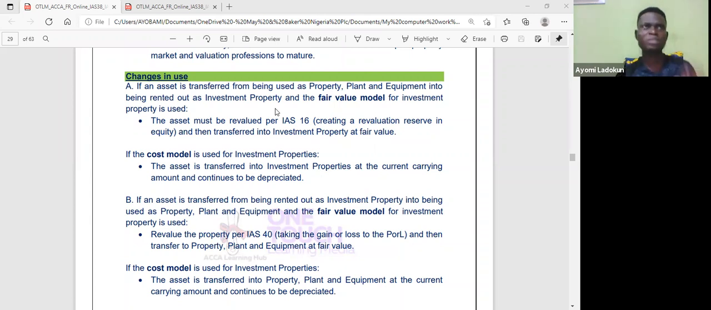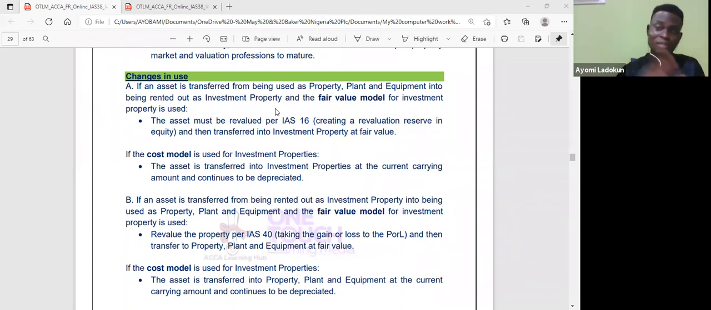So I have an asset, PPE, that I'm renting out as investment property, and the fair value model is used for investment property. So all I need to do is to revalue the asset as per IAS 16. That means I create a valuation reserve and I will transfer at fair value, okay? I revalue the asset as per IAS 16, then I can create the valuation reserve.